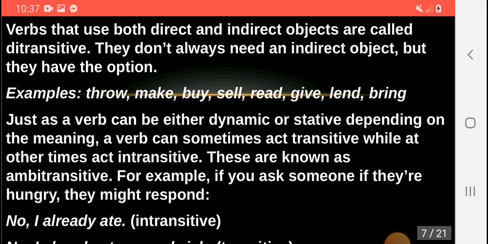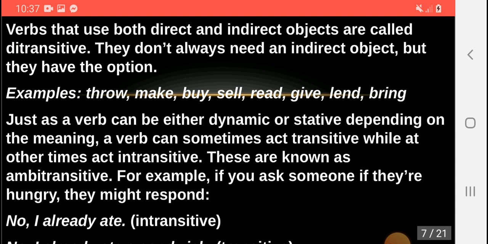Just as a verb can either be dynamic or stative depending on the meaning, a verb can sometimes act transitive while at other times it can act as intransitive. These are known as ambitransitive. Ambitransitive verbs are those which sometimes act as transitive verbs and sometimes act as intransitive verbs.